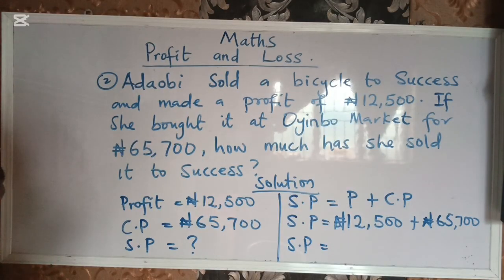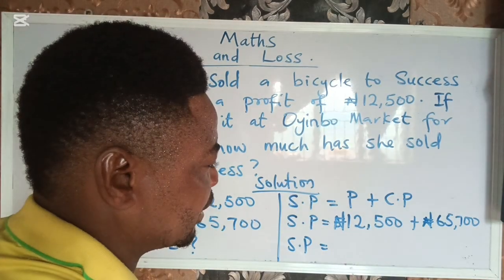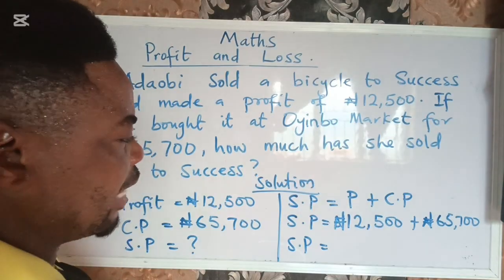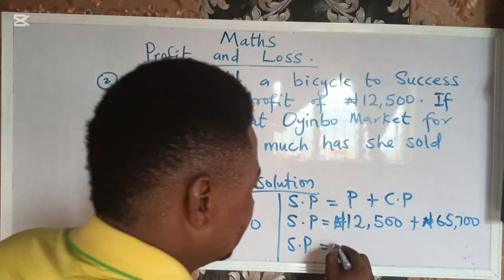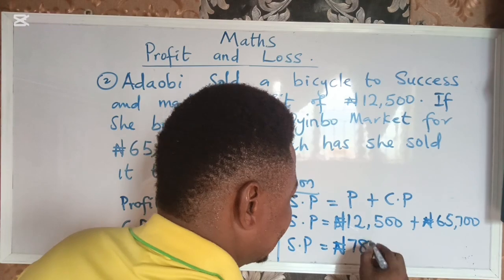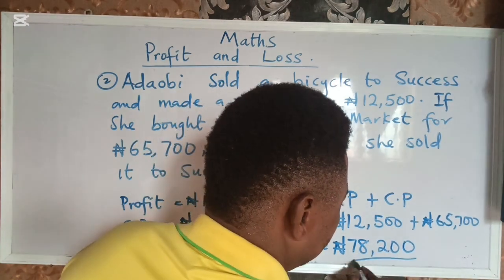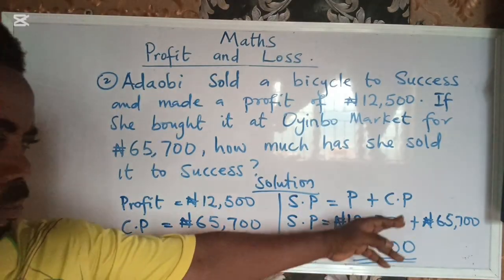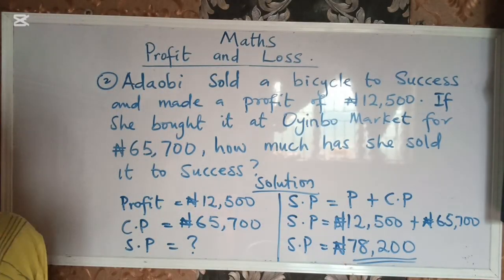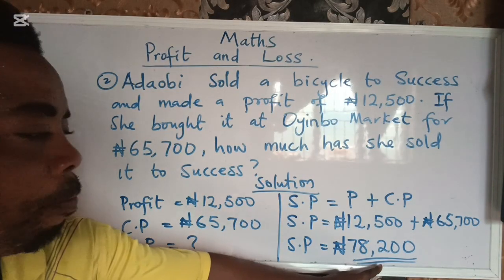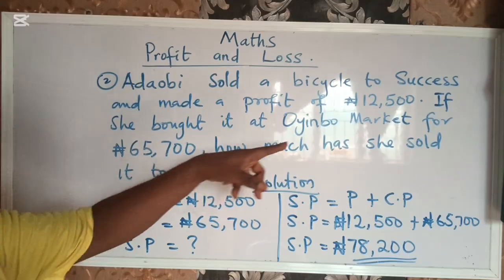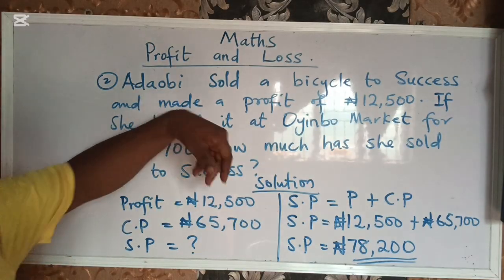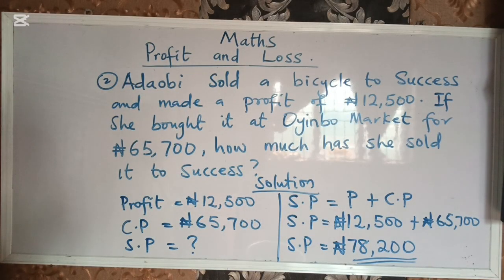If you add this together, you are going to get 78,200 naira. You can check it at home if Mr. Ola James is correct. That is the selling price. So Success actually paid this amount to Adaobi before she could let go of the bicycle. Is that understood now?